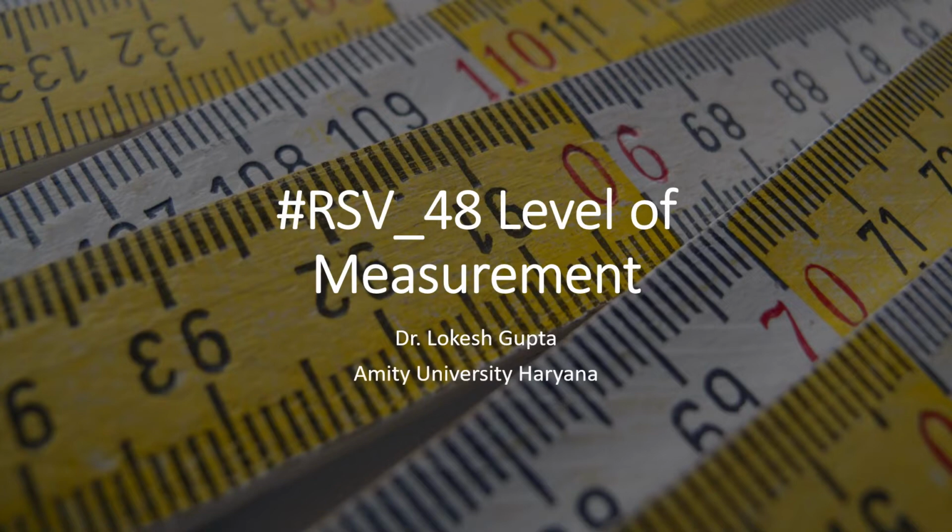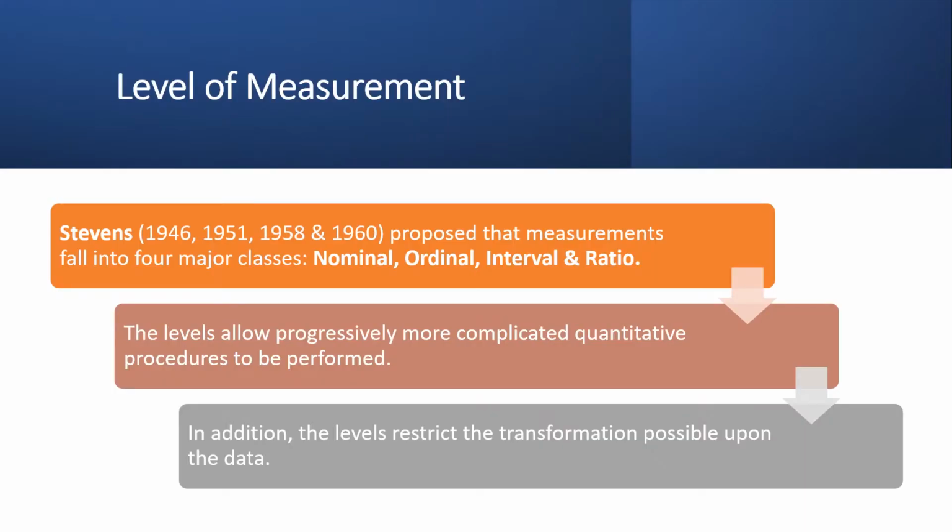Today we are talking about the level of measurement. Whenever we start talking about the level of measurement, it's not a one-day wonder. It's a continuous research process. Stevens started their research in 1946. They continued this research, and finally they drew the conclusion that there are four major classifications or classes of measurement. These categories are the nominal, ordinal, interval and the ratio scale.